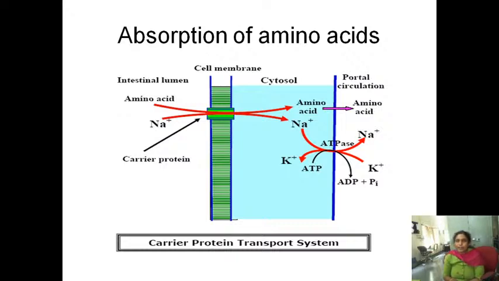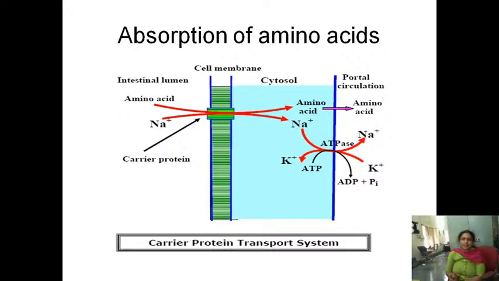In order to maintain the neutrality of the cell, sodium will come out of the cell in exchange of the potassium. This process is done by sodium potassium ATPase. That means this exchange process needs energy that is provided by hydrolysis of ATP. This reaction is catalyzed by the enzyme sodium potassium ATPase, which we can call the sodium potassium pump. How many sodium will it pump? This pump will pump 3 sodiums from the cytosol to the circulation in exchange of 2 potassium.